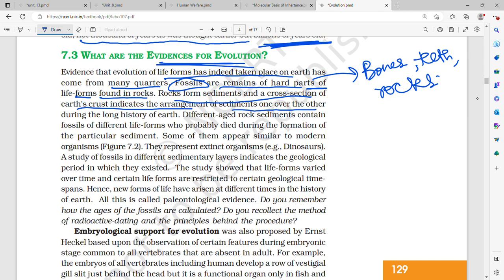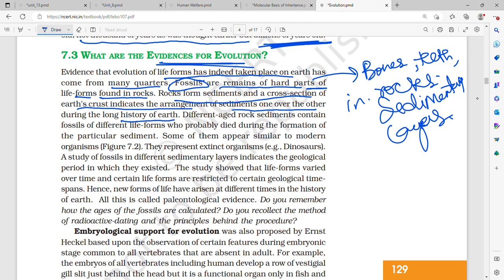So the remains of hard parts of life forms are found in sedimentary layers of rock of our Earth's crust, one over the other, that is, the layers have been piled up during the long history of Earth. These hard parts of life forms are called fossils, and they are the evidences for evolution. Different aged rock sediments contain fossils of different life forms who probably died during the formation of a particular sediment.